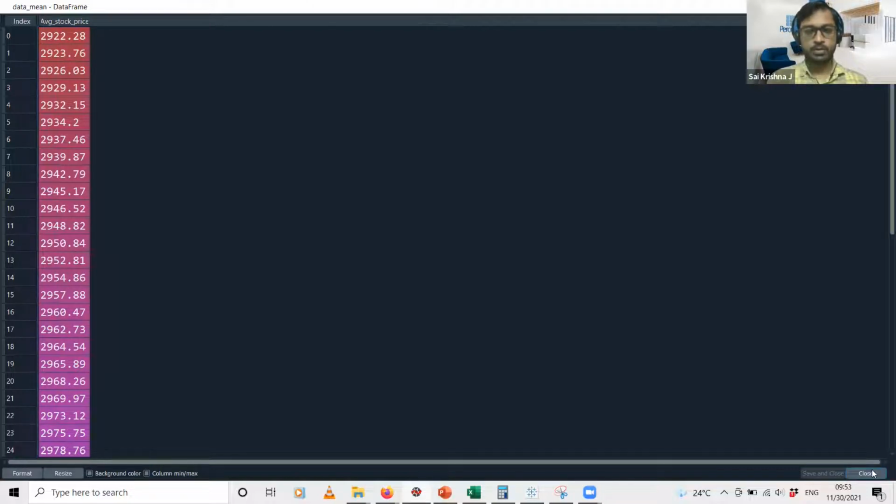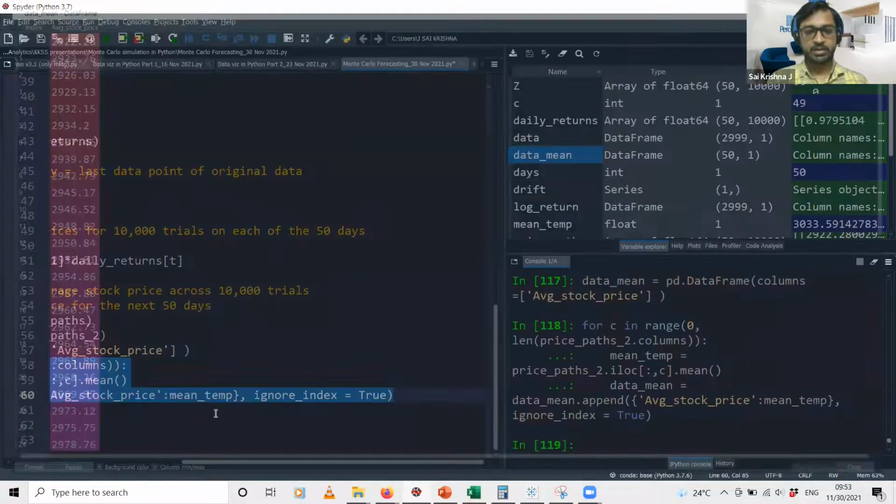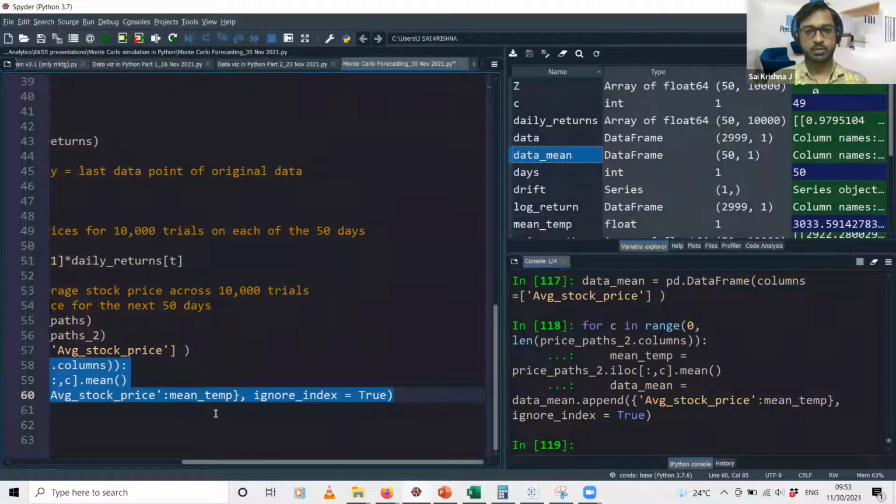If you wish to explore this method further, instead of taking this average across those 10,000 iterations, you can use some other metric like the mean absolute deviation or the root mean squared error. You can split the data into training and testing data, and for the testing data you have those 10,000 iterations. For the training data also you'll have 10,000 iterations.